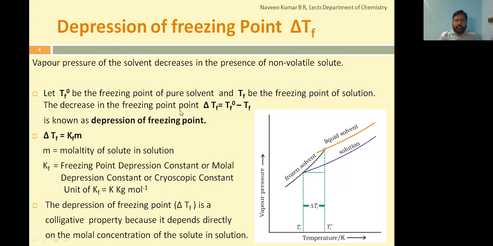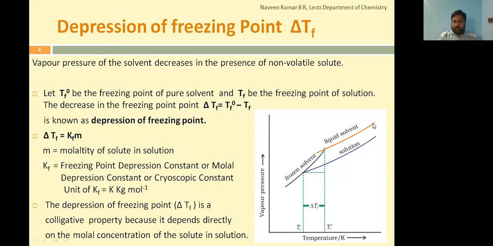Now the same you can understand with the graph represented here. Again, vapor pressure is on the y coordinate, temperature on the x coordinate. This orange color plot indicates the pure liquid solvent, and this blue color one we'll consider as the solution vapor pressure versus temperature plot. Now if you observe here, at this given temperature, let the vapor pressure of the liquid be here, pure solvent.